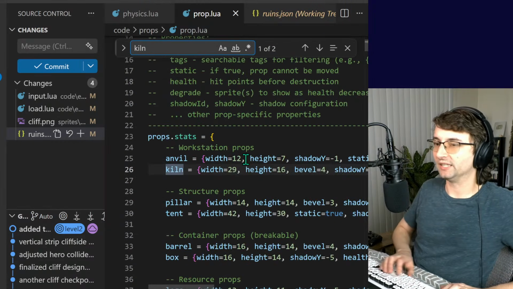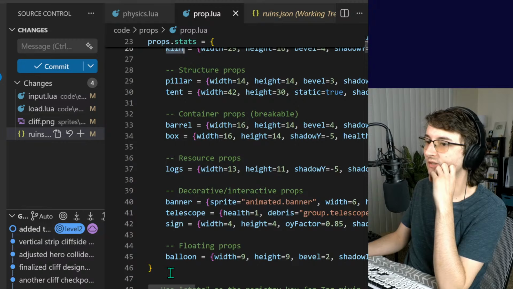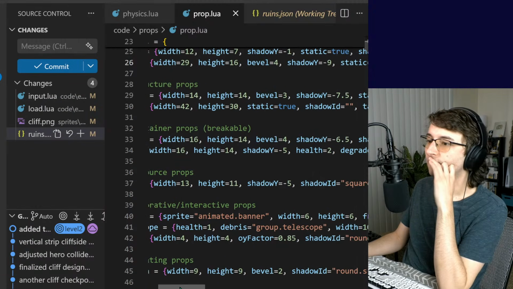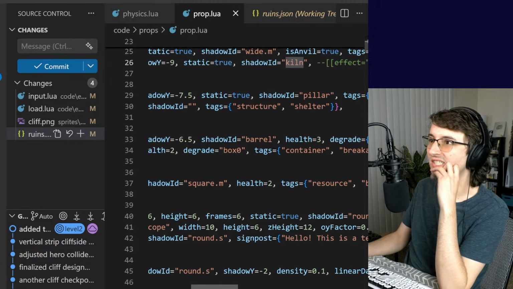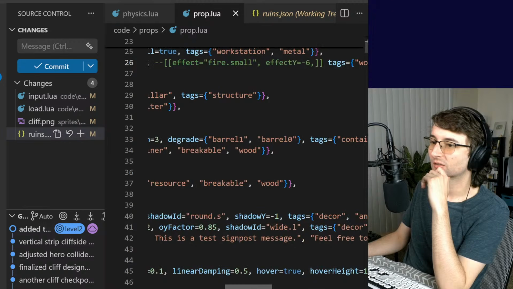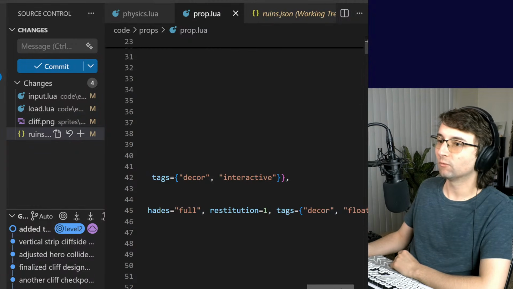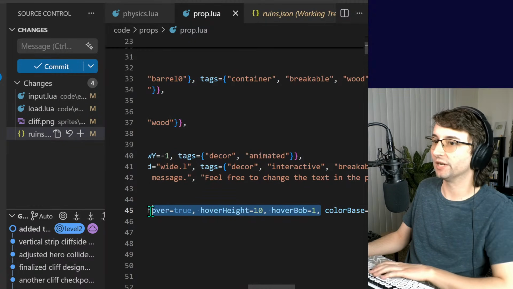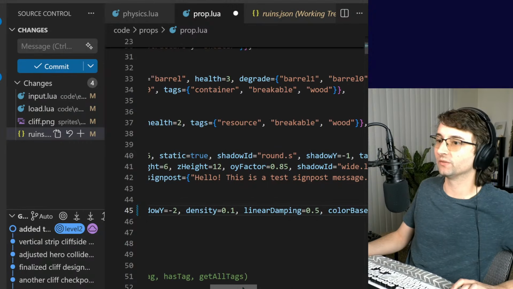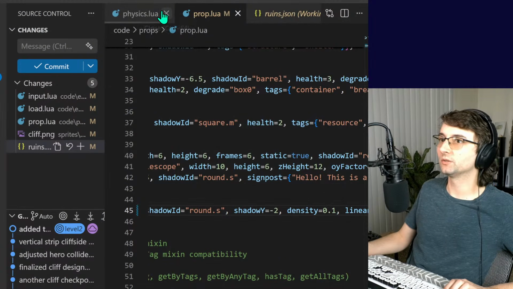Let's look at what the kiln has. The kiln has a width, height, bevel, which the balloon also has. Has shadow, Y, static. I guess it has static. That shouldn't make any difference. I guess I could try removing some of these details, like hover. I'll remove this hover stuff for now and see if that fixes it, and that would determine if it's coming from there. Whoops. I need to change it back to the balloon.